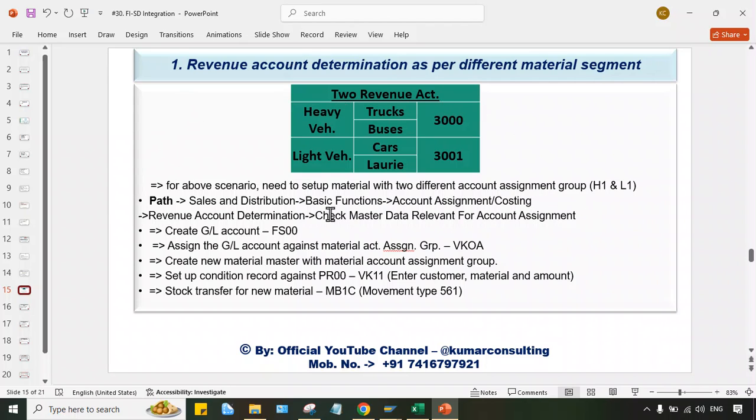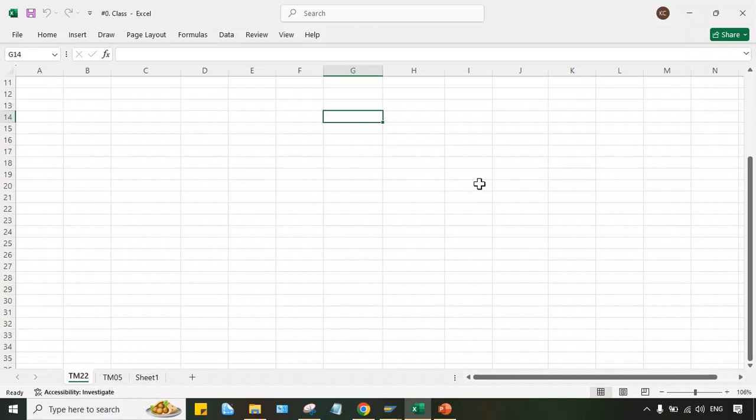Now let me explain this one first of all. Look at here, heavy vehicles and light vehicles. Say for example, Tata Motors says that we are having heavy vehicles and light vehicles.